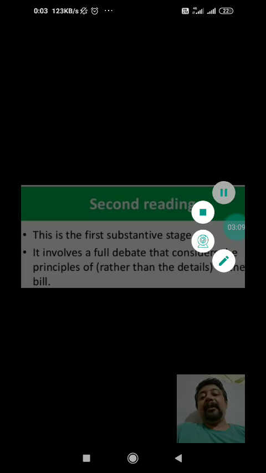This is how the issue will be raised among the different members of parliament, and through that, the media and ultimately the public will come to know through the discussion about the particular law. So that is the importance of the second reading.